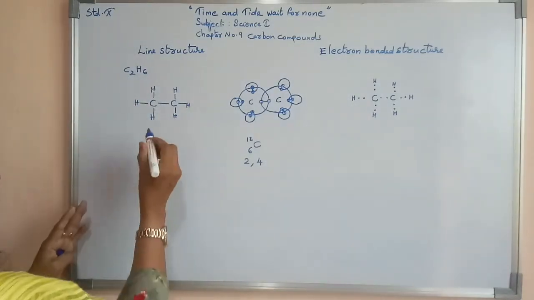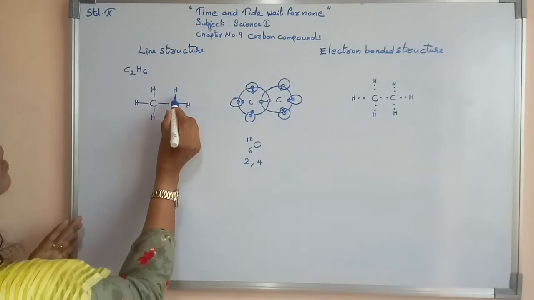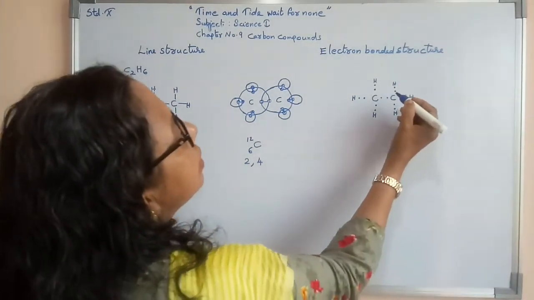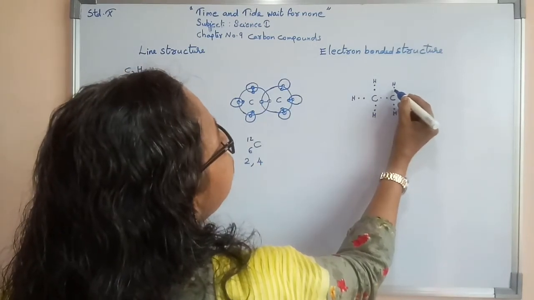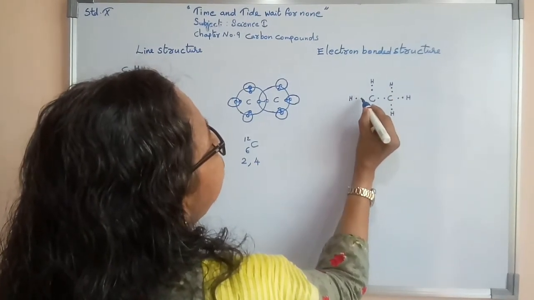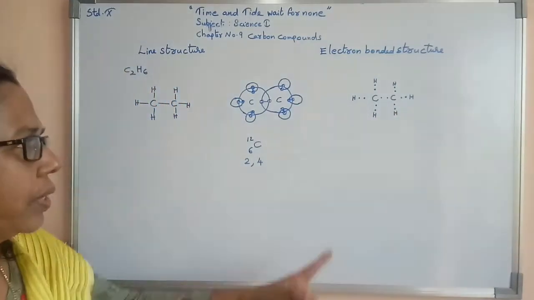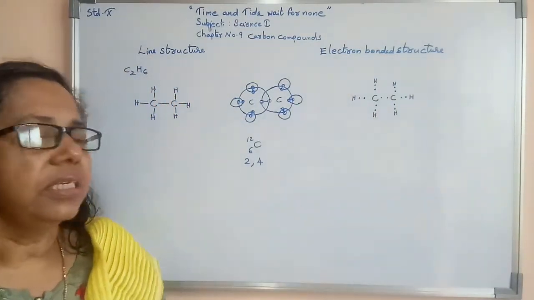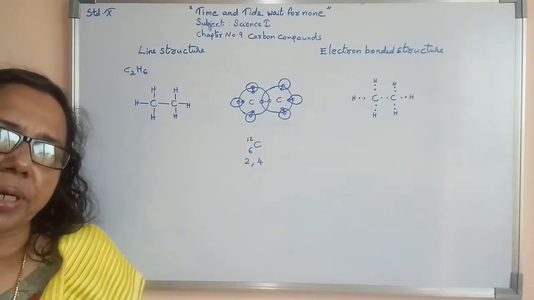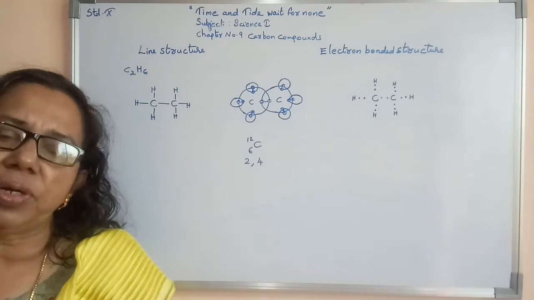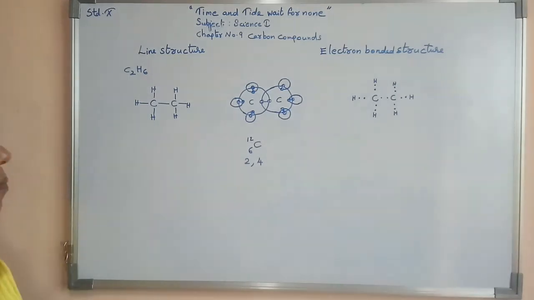Here you can find that everywhere a single bond is there. One line you can see here. Similarly here, 1 electron bond you can see, 1 electron bond, 1 electron bond. Everywhere one single electron bond you can see, so it is known as single bond formation. Now we will study how double bond formation is taking place.